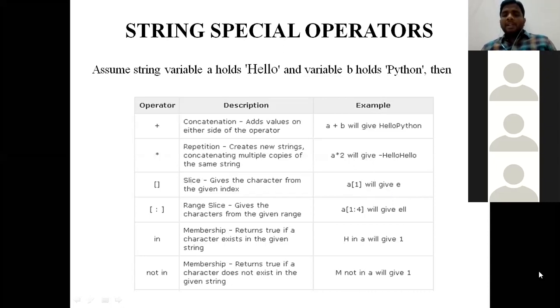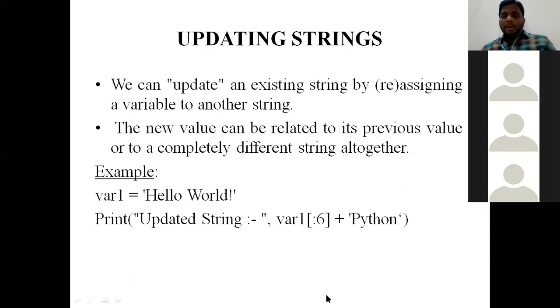Next one is range slice. See here in the operator, square bracket is opened, square bracket is closed, and I use a colon. In the previous slide, I already mentioned, for this particular variable, I used a colon, but on the left side I did not mention any value, and on the right side I mentioned a value.